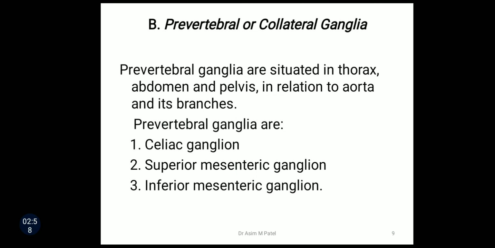Then prevertebral or collateral ganglia. Prevertebral ganglia are situated in thorax, abdomen and pelvis in relation to aorta and its branches. Prevertebral ganglia are celiac ganglion, superior mesenteric ganglion, inferior mesenteric ganglion.